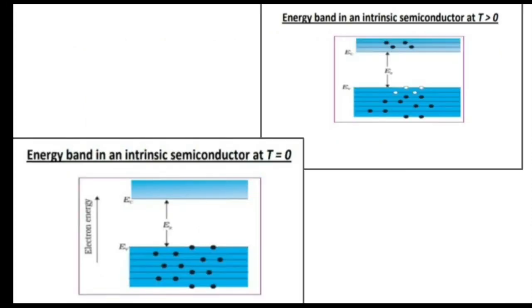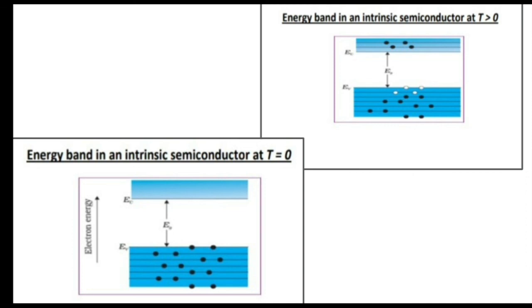Now this shows the energy band diagram of intrinsic semiconductor at T equal to 0 and at T greater than 0. At T equal to 0, we can see that all the valence electrons are in the valence band and the conduction band is empty. That means no free electrons are there in the conduction band. That means the intrinsic semiconductor behaves as a perfect insulator at absolute zero temperature.